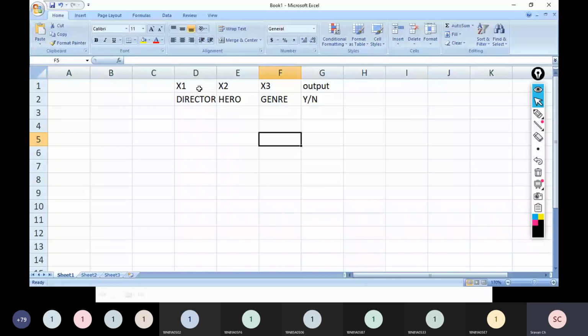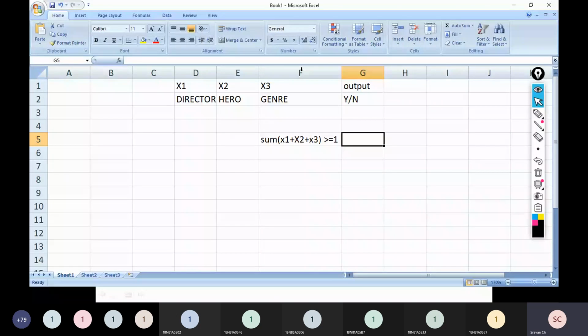You will go for the movie if any one of them is true. Means x1 plus x2 plus x3, the sum of these three parameters, must be greater than or equal to 1. Am I correct?